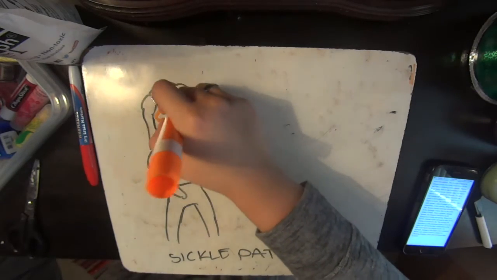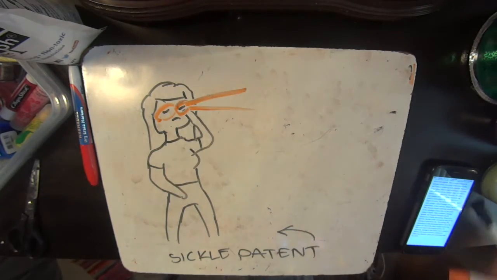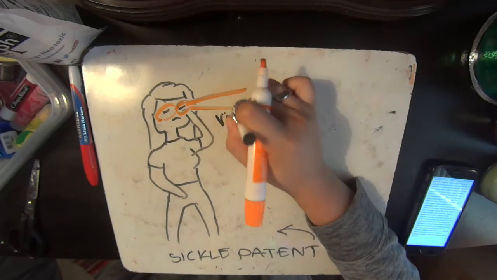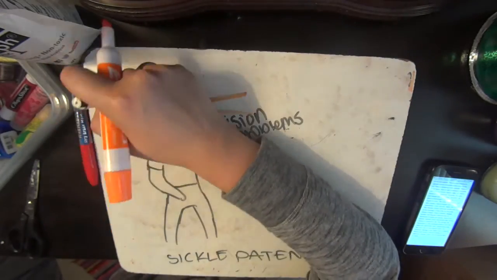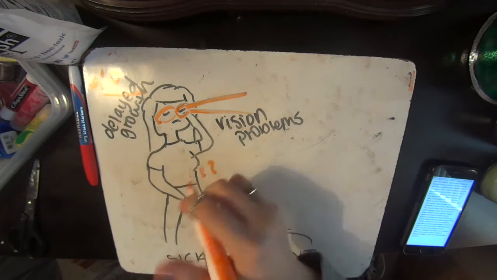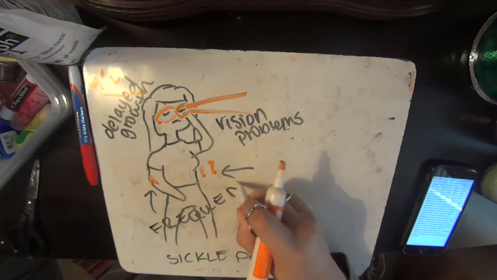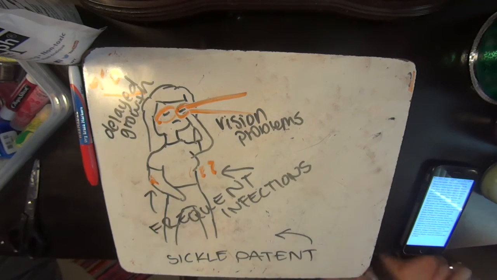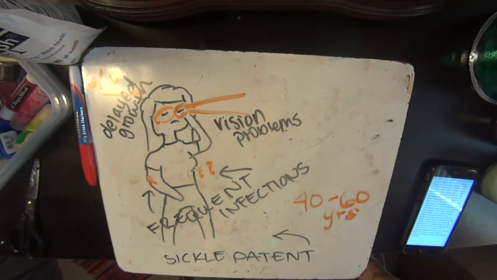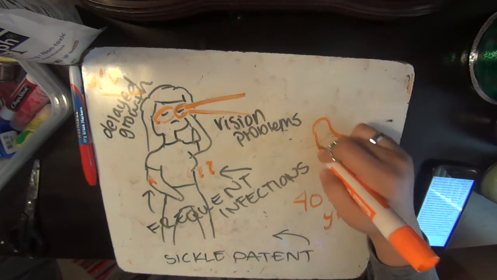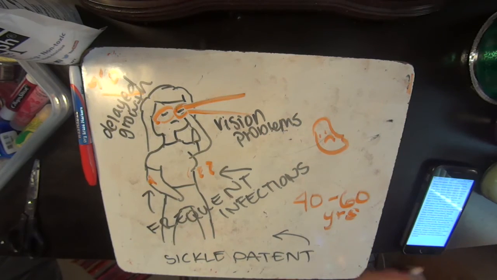This disease causes extremely severe pain due to the blockage of blood flow by the sickle shape of blood. Vision problems, delayed growth, and frequent infections are all symptoms of sickle cell anemia. Since it is a genetic disorder, sickle cell anemia lasts for the entirety of someone's life. The average life expectancy in the developed world, at least, is 40 to 60 years old, due to the many complications that can occur due to low oxygen counts.